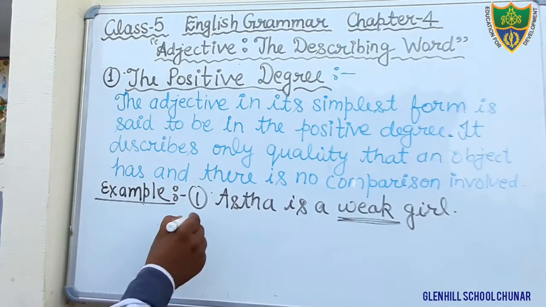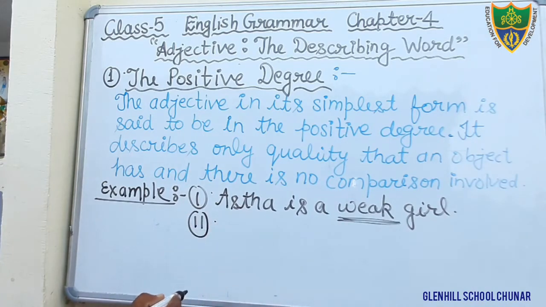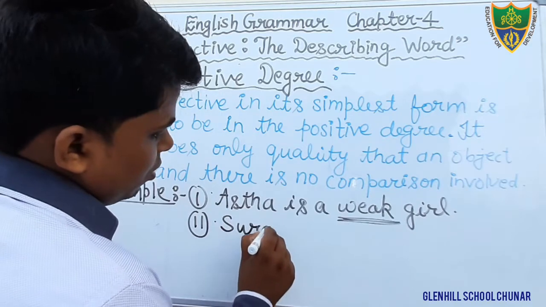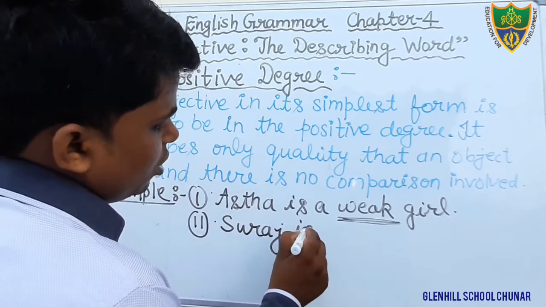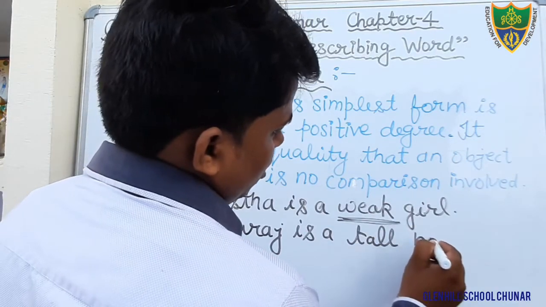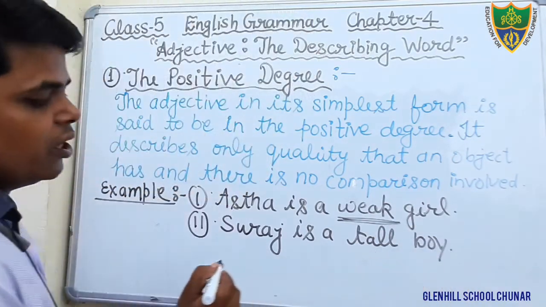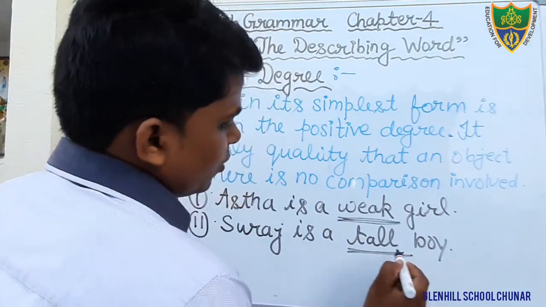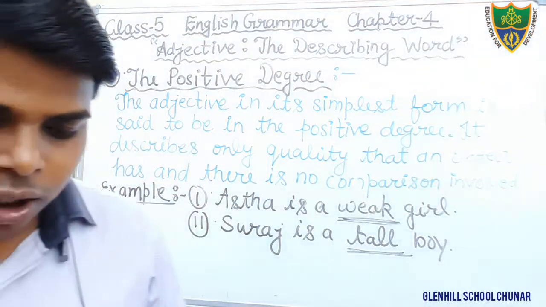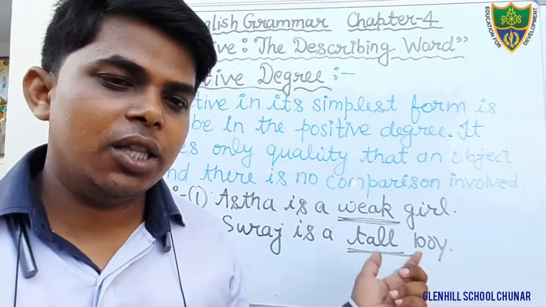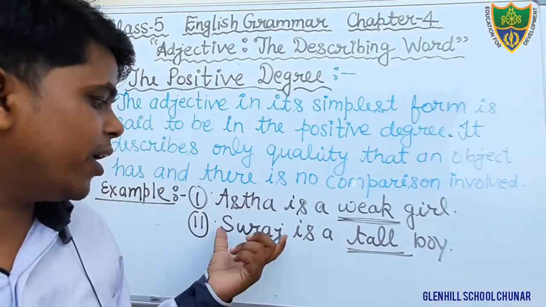One more example you see. Suraj is a tall boy. Okay, students, here we are not comparing with anyone. Here we are also using the simplest form of degree, that is tall. There is no comparison. There is only one boy, Suraj.